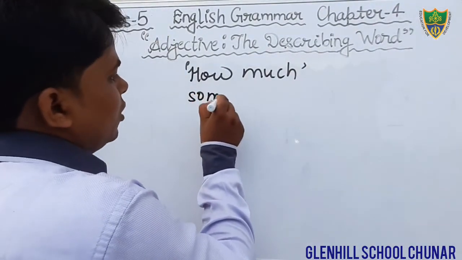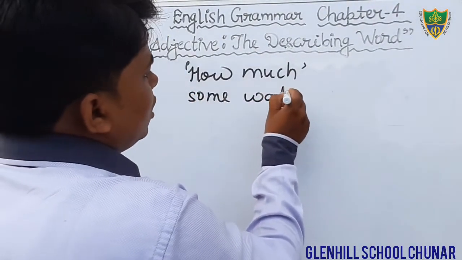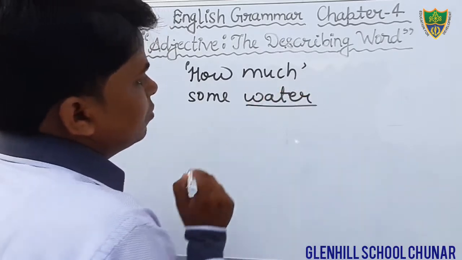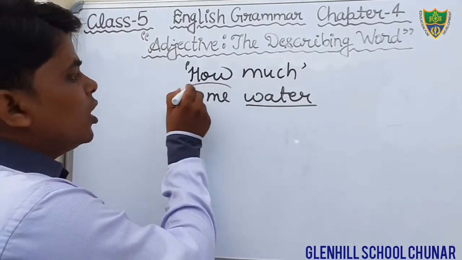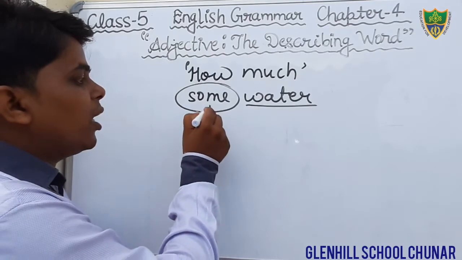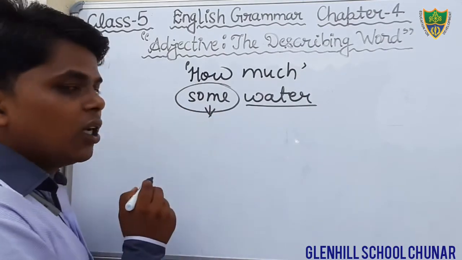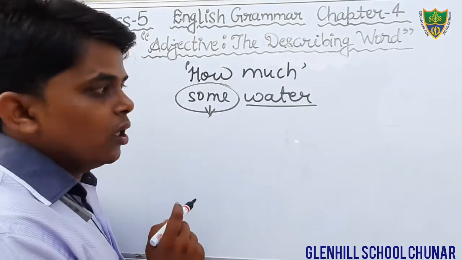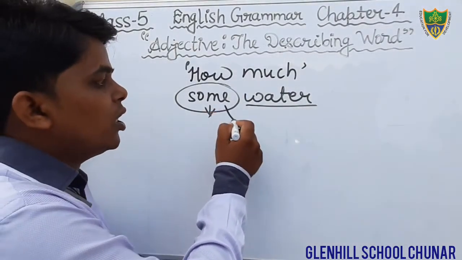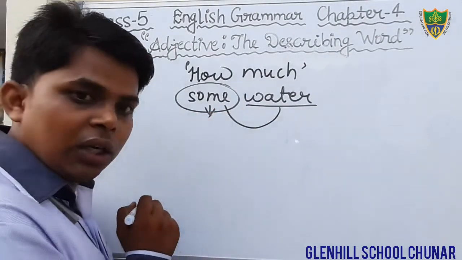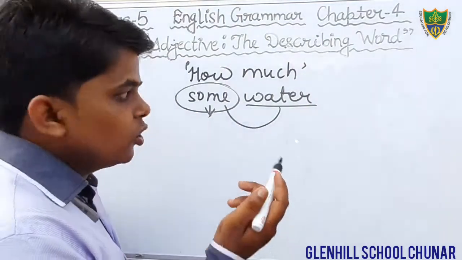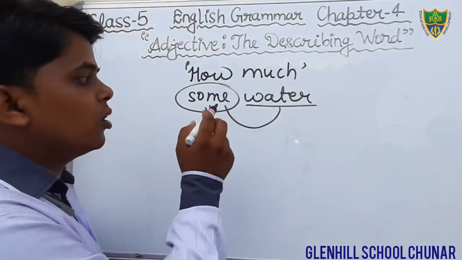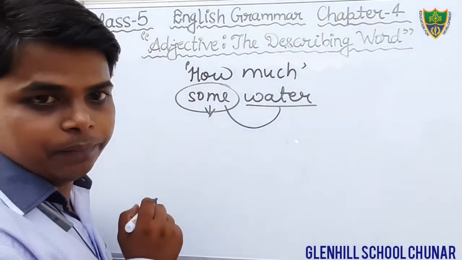Some water. Here water is a noun. The word some is an adjective, but what kind of adjective? Adjective of quantity. It tells how much water is there. So here the word some denotes the quantity.